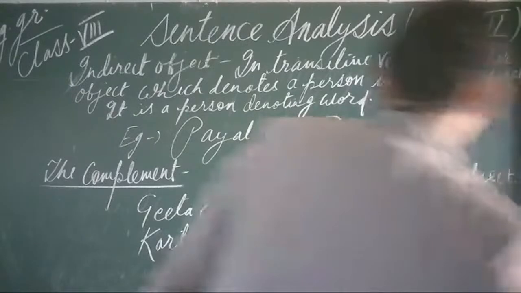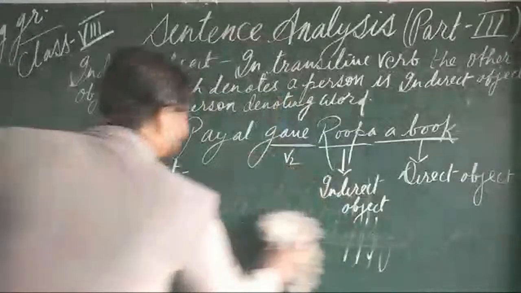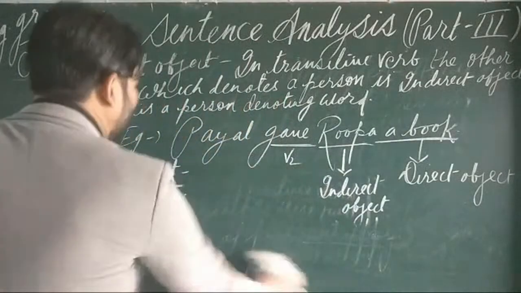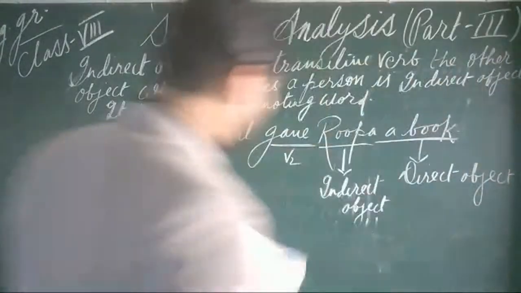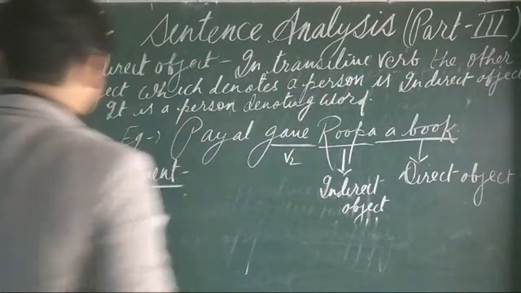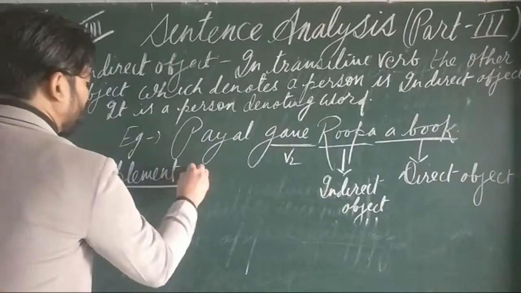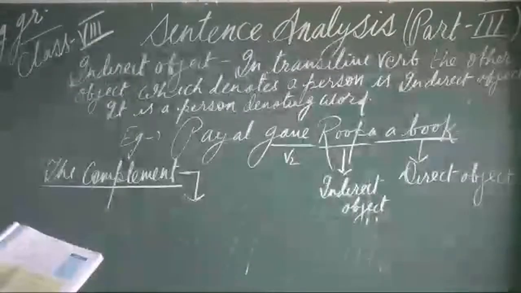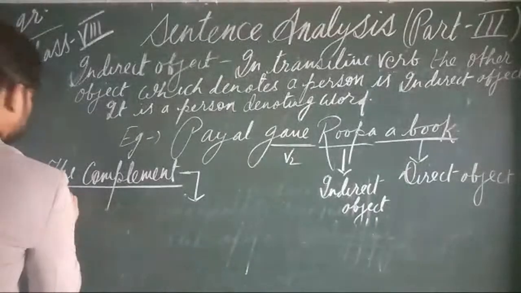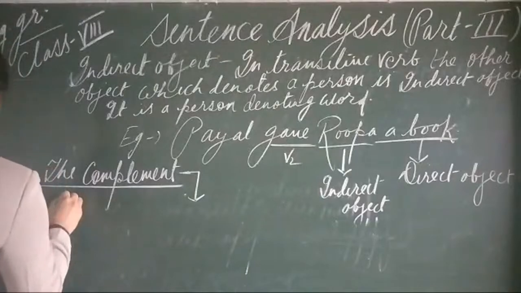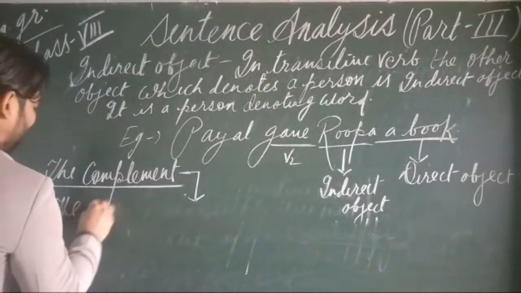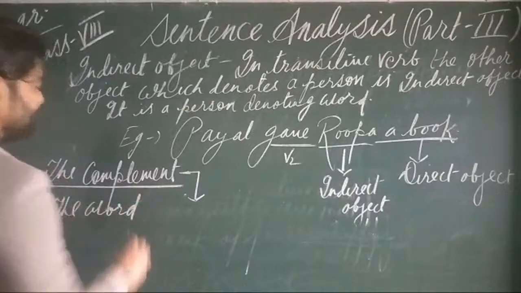Now it's time to write down the definition, and after the definition I will give you an example to show how to complete the sense of a sentence. Firstly we need to write down the definition of the complement. The word or group of words required to complete the predicate.